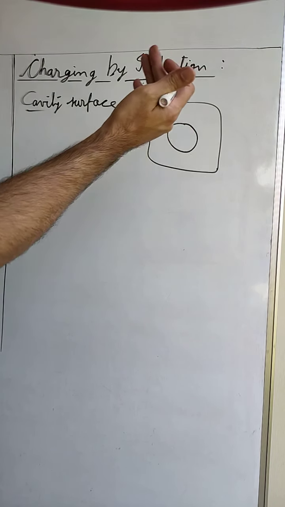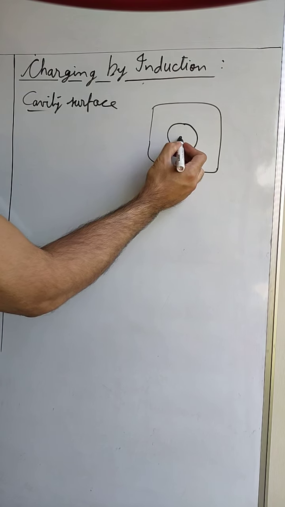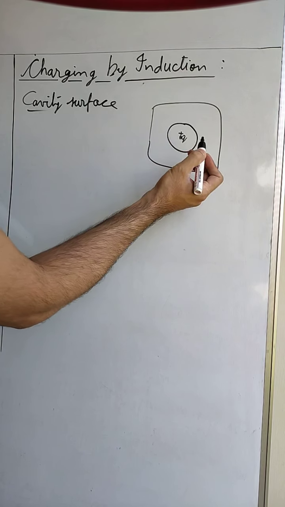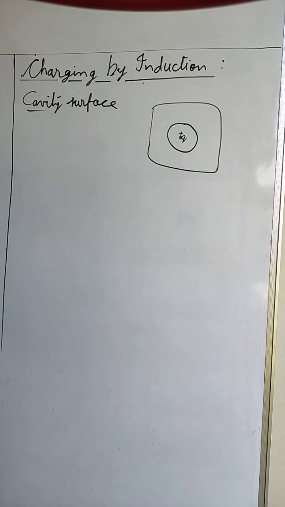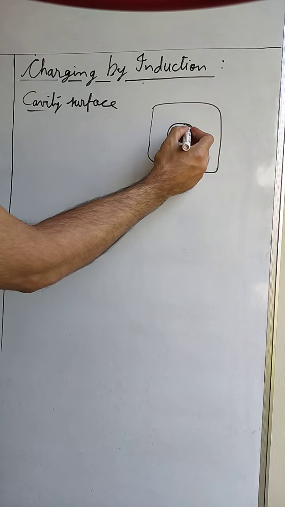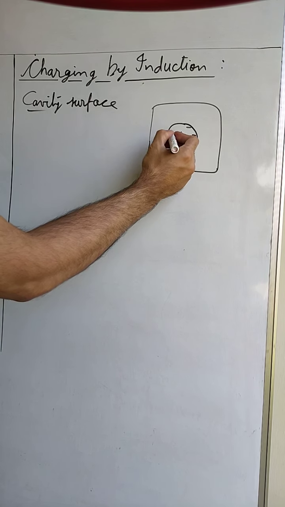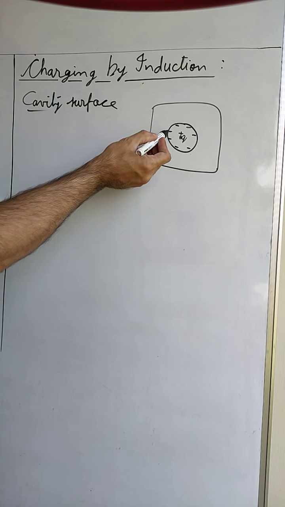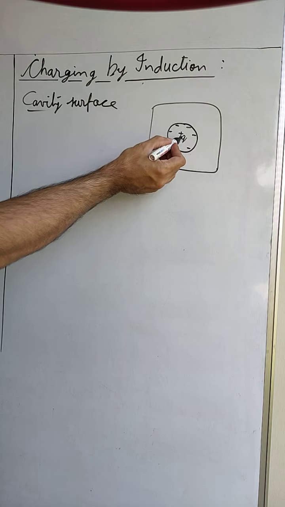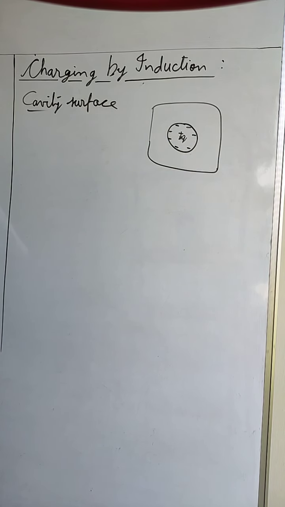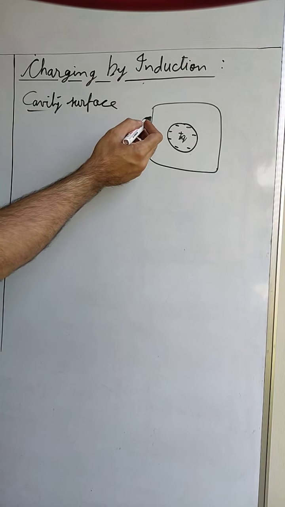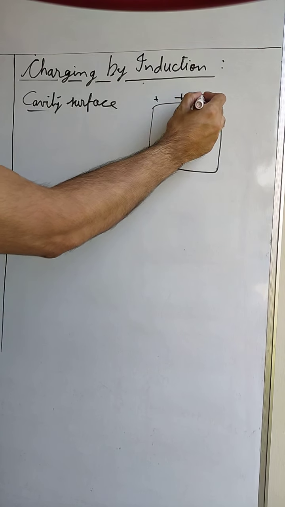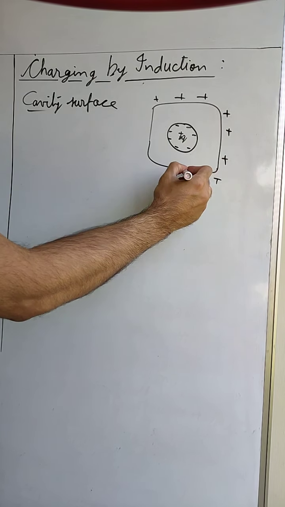So here we have a conductor. Suppose we put a positive charge, a plus Q, at the center of the cavity. Now due to induction, this positive charge will create equal negative charge on the inner surface of the cavity. Now this negative charge is not going to flow outward because it is being held by this positive charge at the center. So what will happen? Again some induction will happen, and this negative charge will create equal amount of positive charge